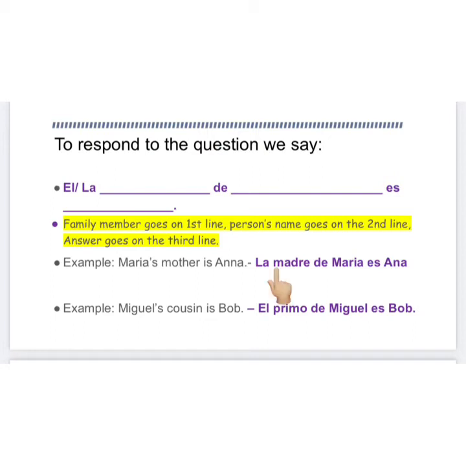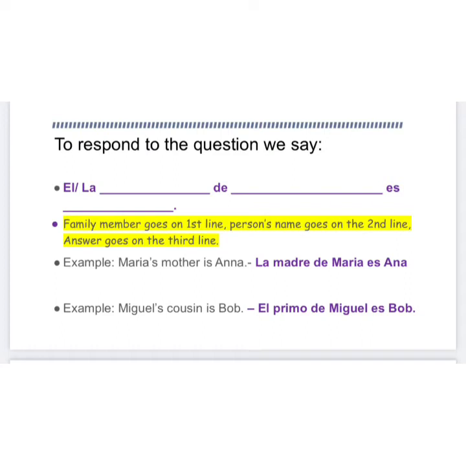So we have la madre de, then we put the person's name, Maria, es, and then we put our answer, which is Ana. So as long as you follow this structure, you can't go wrong. So you start off with the family member, de, the person's name, es, then you put your answer.